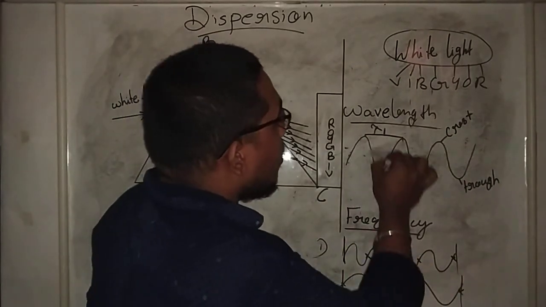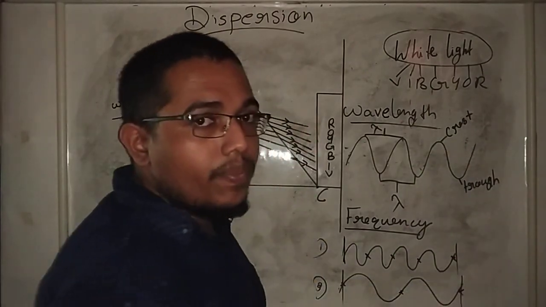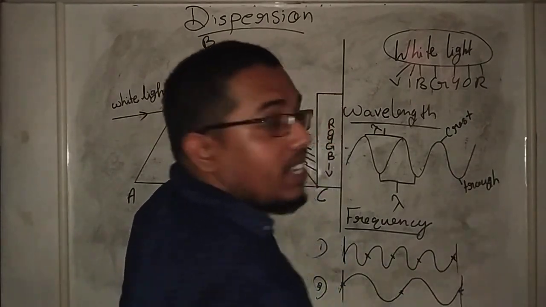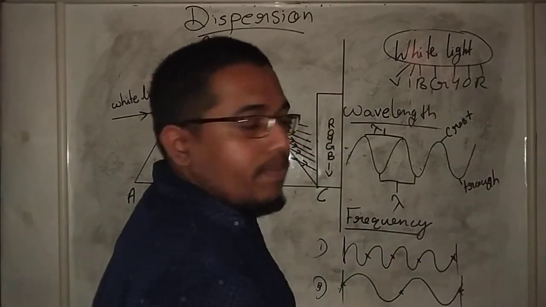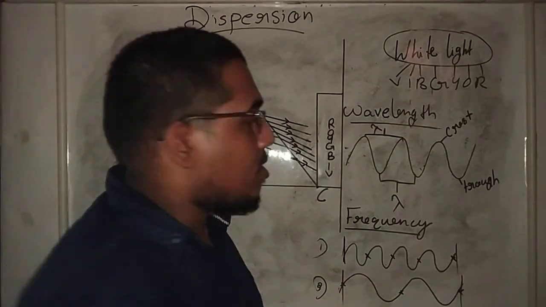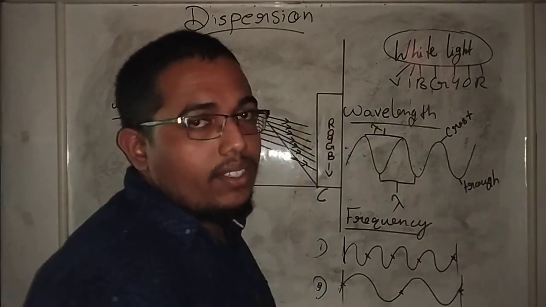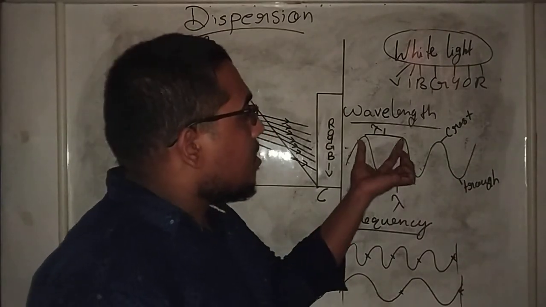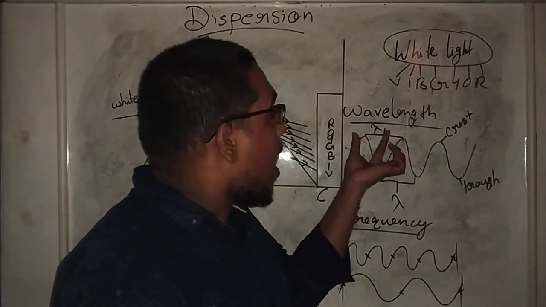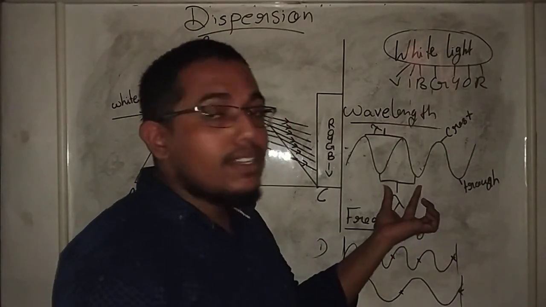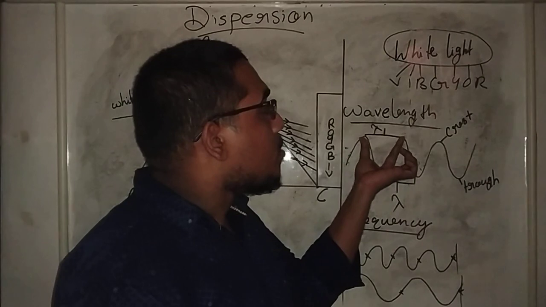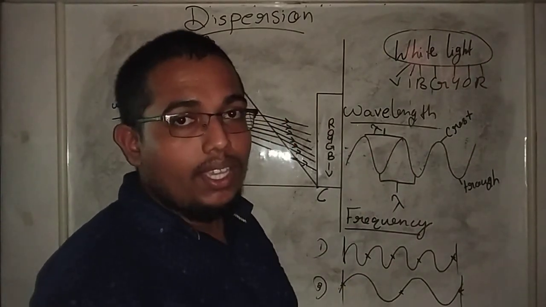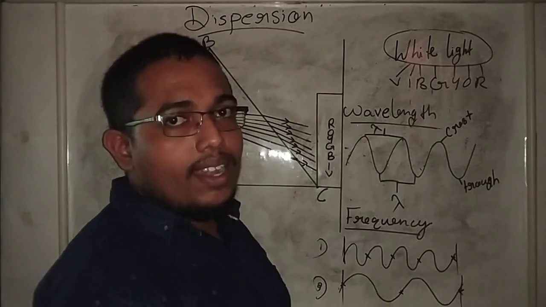Suppose you consider the light as a wave like this. The upper part is what we call the crest, C-R-E-S-T, and the lower part is what we call the trough, T-R-O-U-G-H. Wavelength is the distance between any two adjacent crests or adjacent troughs. That is called the wavelength of the wave. All these things you have studied in standard 8.